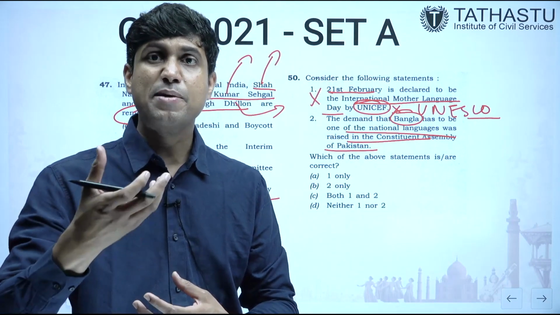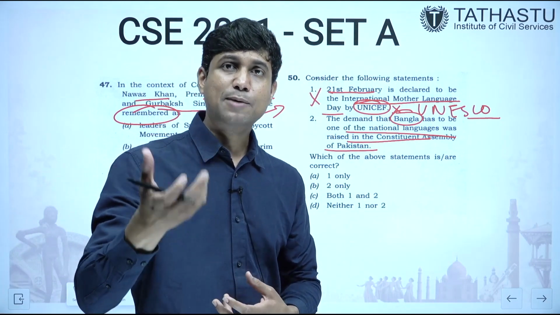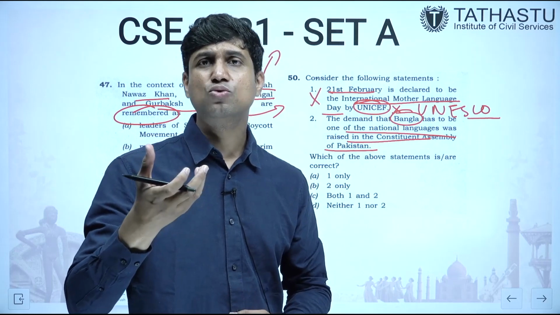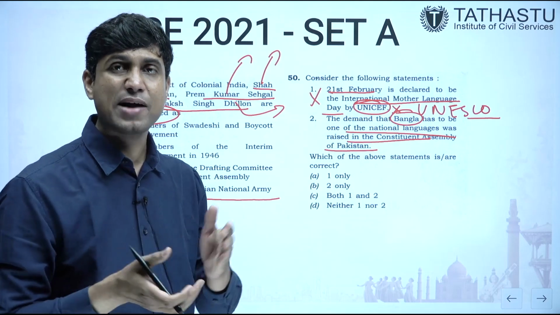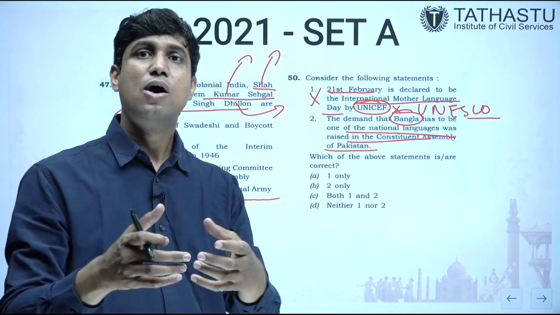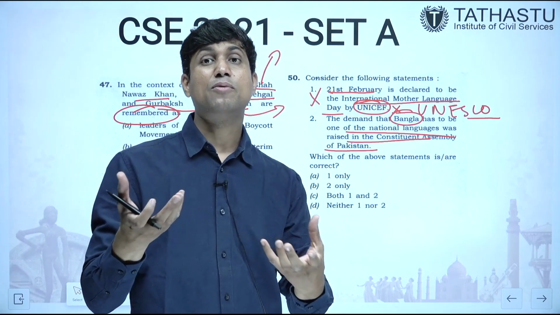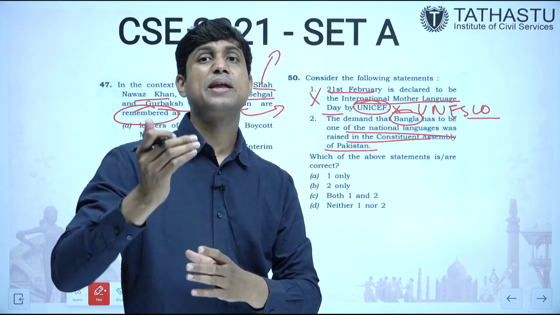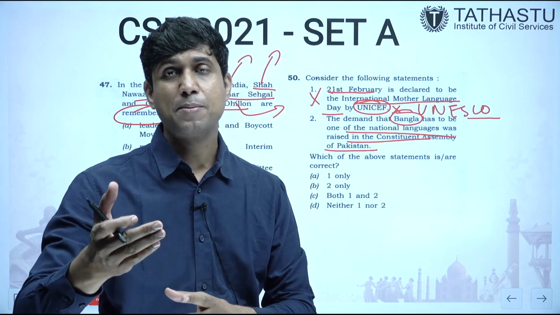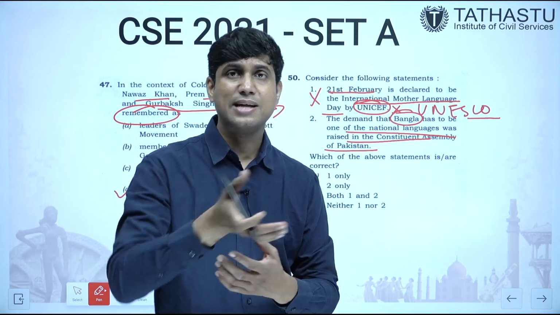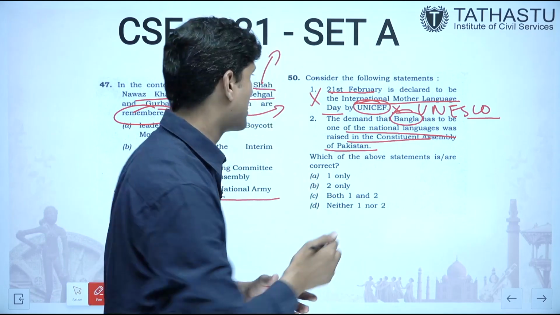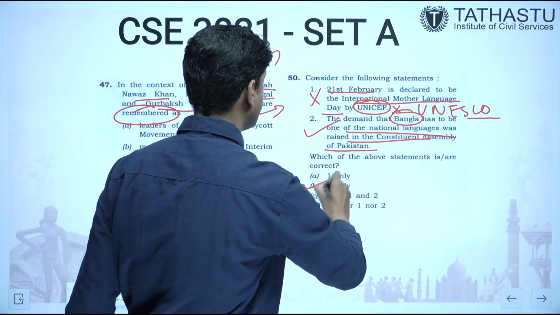So the leaders from that part of Pakistan had raised the issue of making Bangla one of the national languages. In fact, this was one of the reasons for the liberation of Bangladesh, because Pakistanis were imposing Urdu on the Bangladeshi people and they refused to obey that, and that led to the liberation of Bangladesh. So this is correct. So the answer is 2 only.